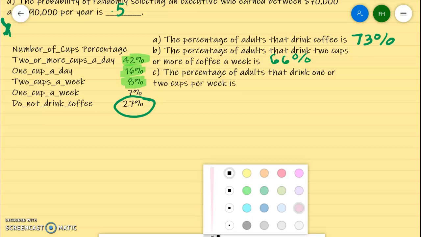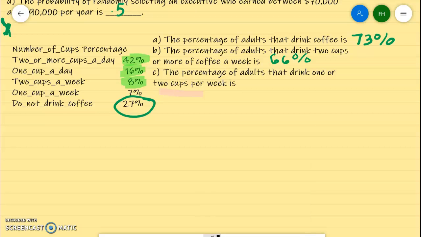So that would not be included. 2 cups a week would be included because we said 2 cups per week or 1. And then 1 cup a week. So those 2 categories there would add up to 15%.